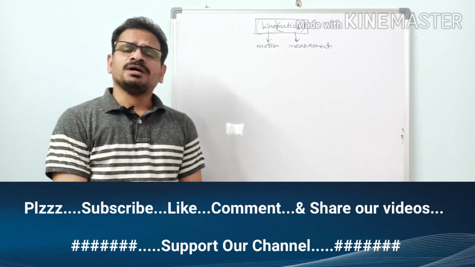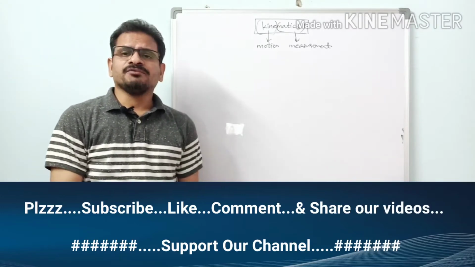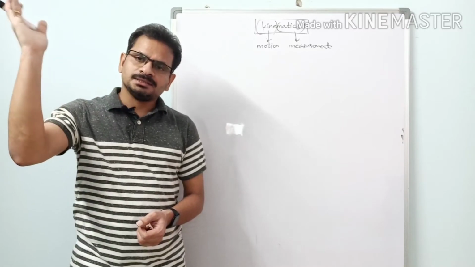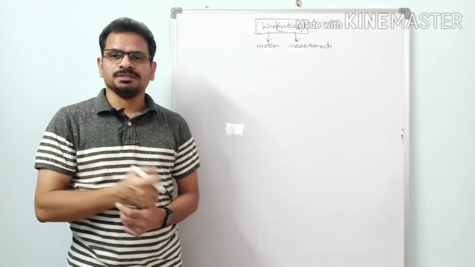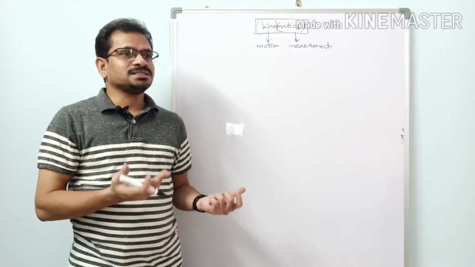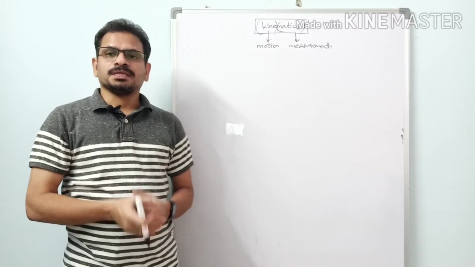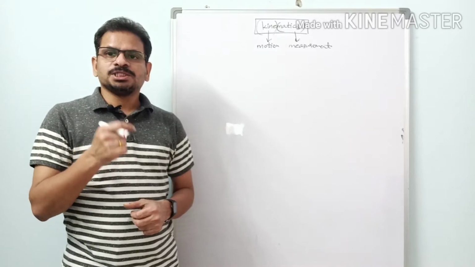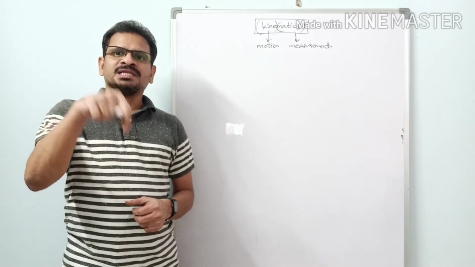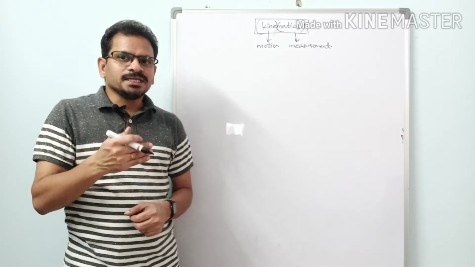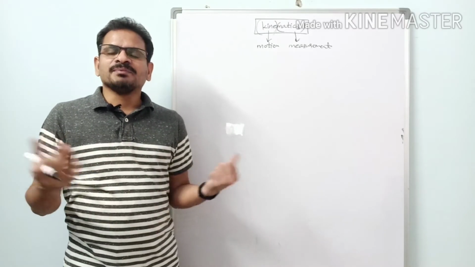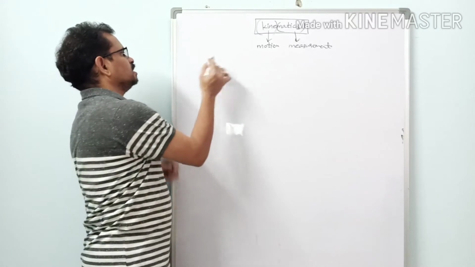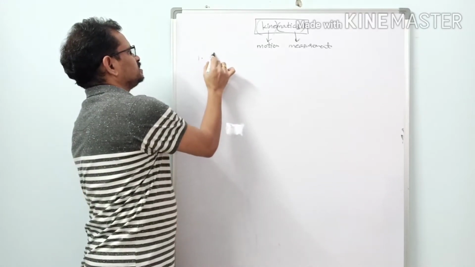So how can we measure motion? How can we measure money in India in terms of rupees? How can we measure money in the United States of America in terms of dollars, like that? So how to measure motion? There are some physical quantities which help us in describing the motion. By measuring those physical quantities, we are capable of measuring motion. So what are those physical quantities? One is distance.